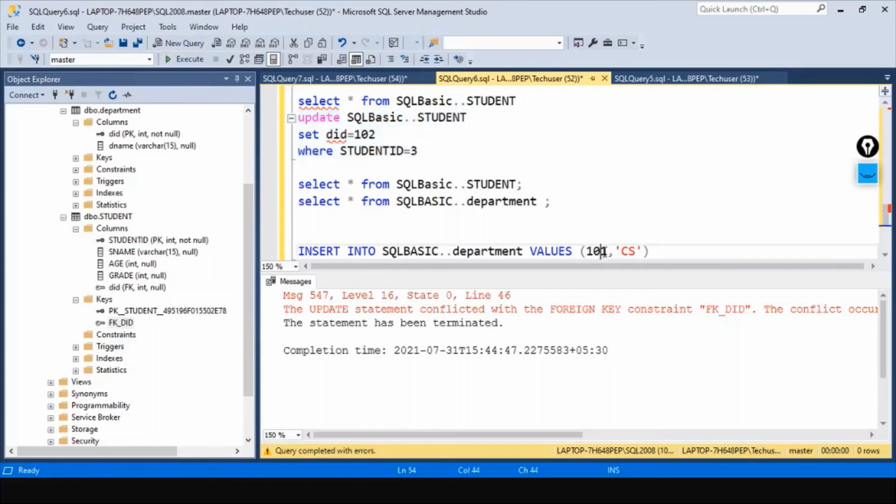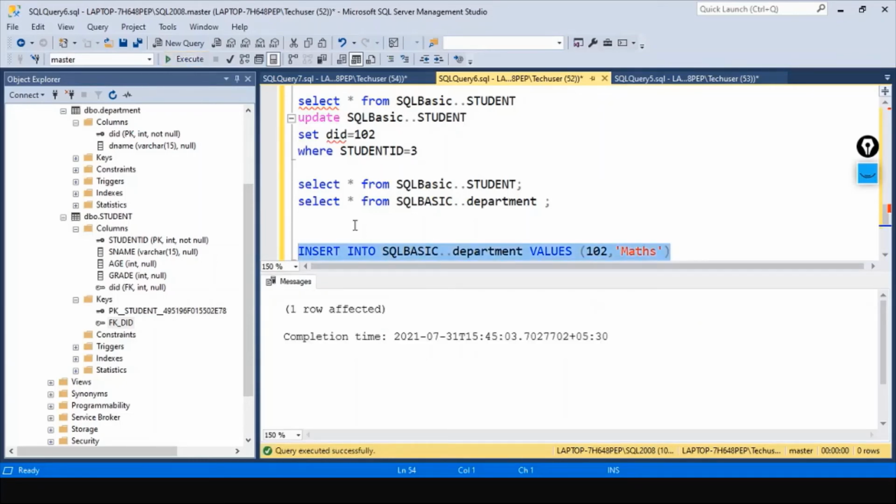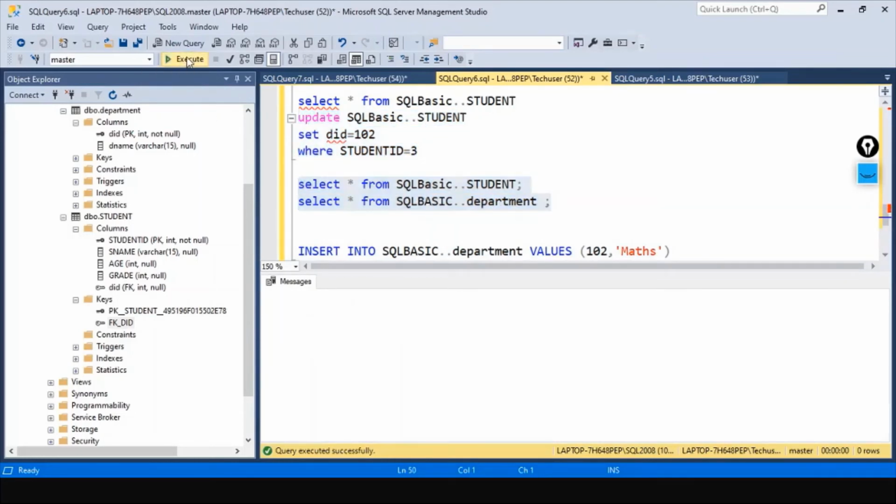So let's make it 102, and then the other branch we can give. We'll say maths department. One row inserted. Now when we run this query, it is executed. Let's go and see this. Okay, now we are done with foreign key and primary key.